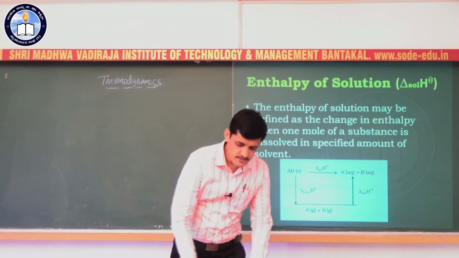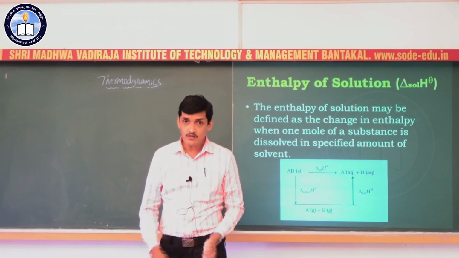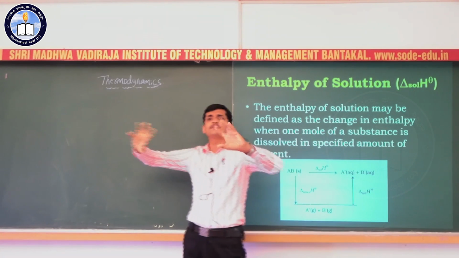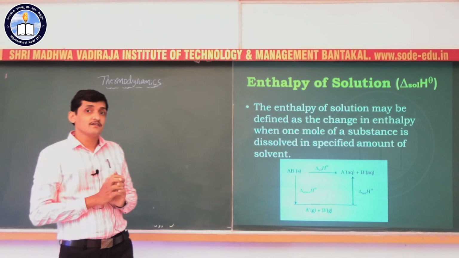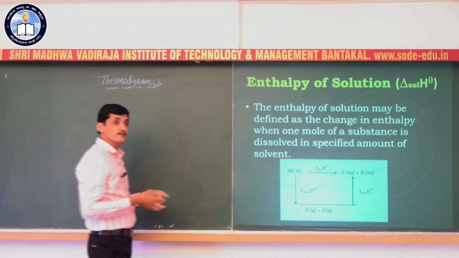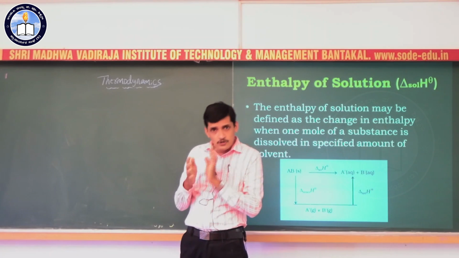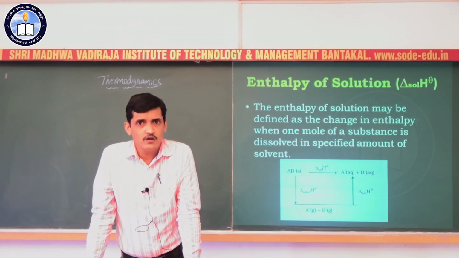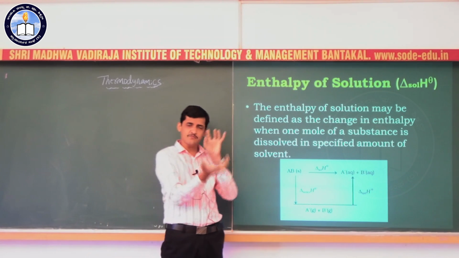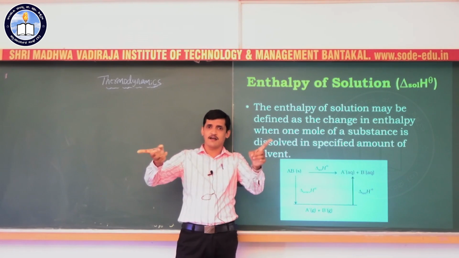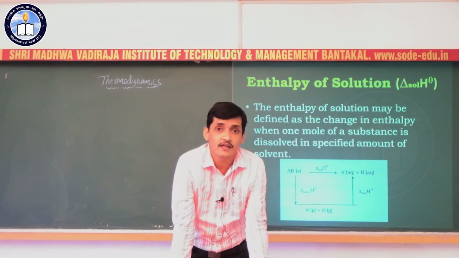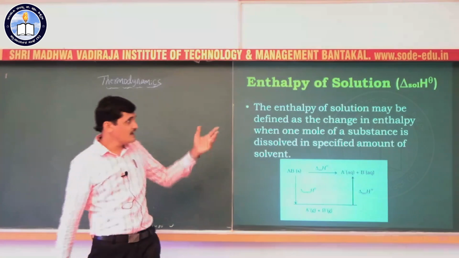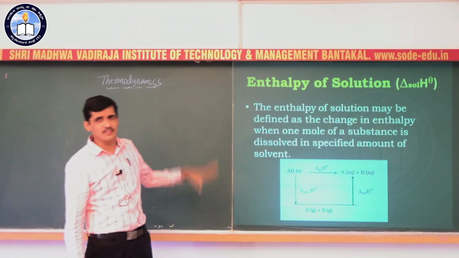Sometimes we also use the enthalpy of dilution. When we dilute a solution by adding a specified amount of solvent, there may be some energy changes. The change in enthalpy during the dilution process is known as enthalpy of dilution. So when we dilute a solution by adding a specified amount of solvent, the enthalpy change that occurs is called enthalpy of dilution. So these are the different types of enthalpy changes.